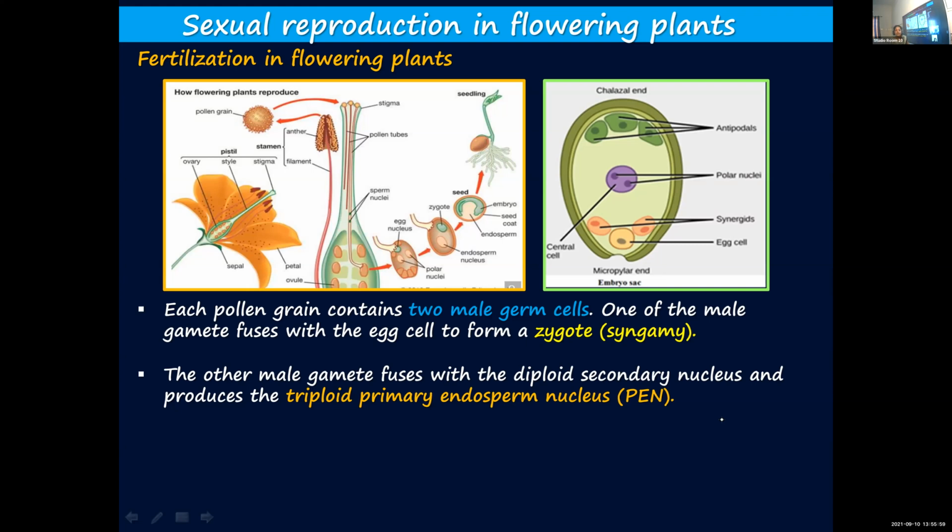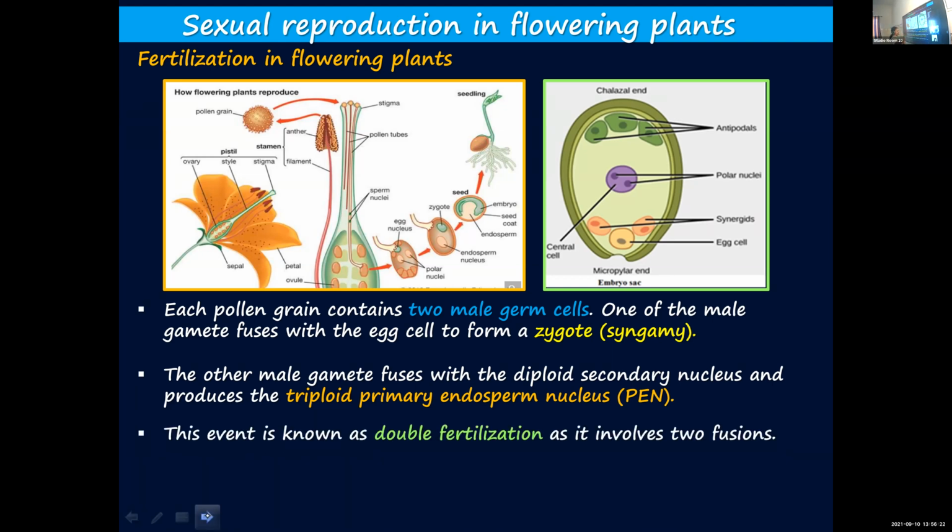I told you why it is triploid: because two polar nuclei are fusing with one male gamete. So PEN, primary endosperm nucleus, and the first fusion is syngamy. The second fusion, where the male gamete fuses with the diploid secondary nucleus, you call triple fusion.